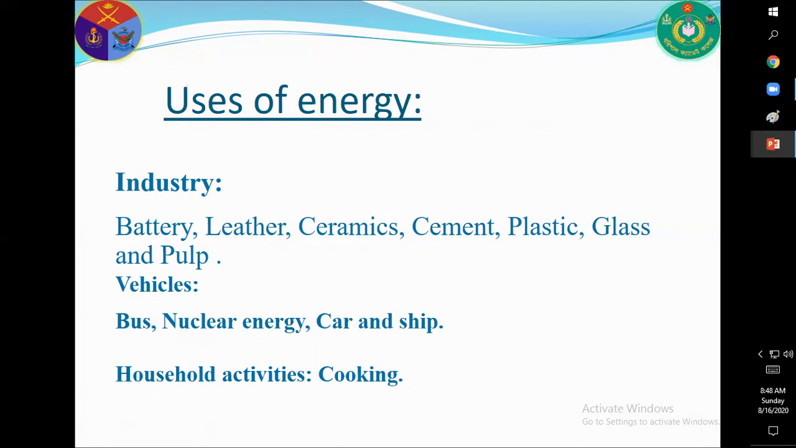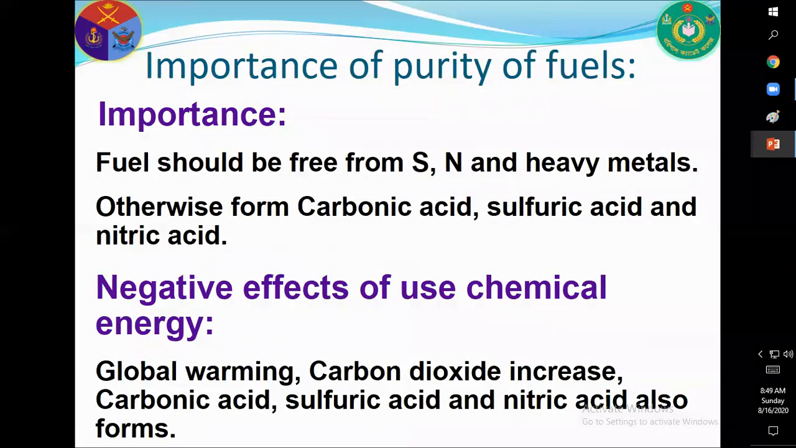In case of vehicles, bus, also nuclear energy is used in larger ships and cars. So in different vehicles, energy is used. Household activities, cooking purposes. So in different ways and for different purposes, energy is used. Importance: energy is very important for our life and survival in the universe. So it is very important and we need to conserve it.